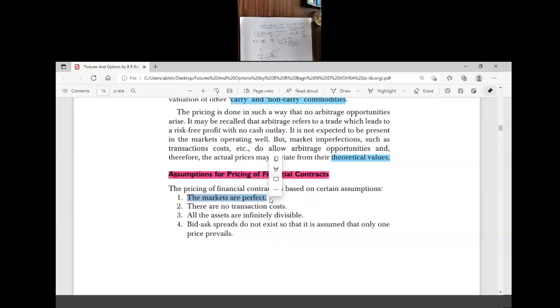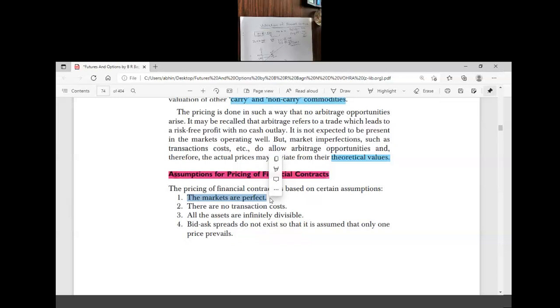So when the maturity period and underlying asset are the same, then the forward price and future price will be similar, which is close. Therefore, we follow the same method to find out forward price and future price. The formula will be the same to find out future price and forward price.